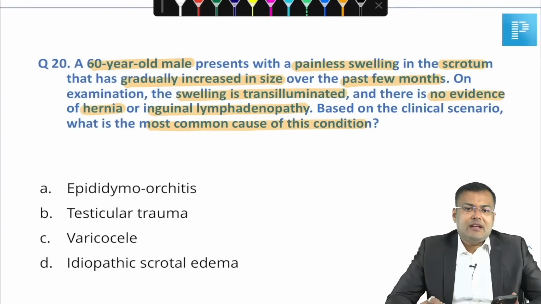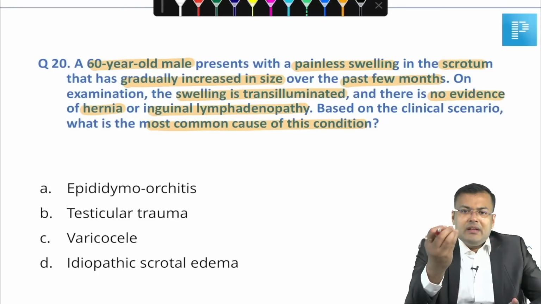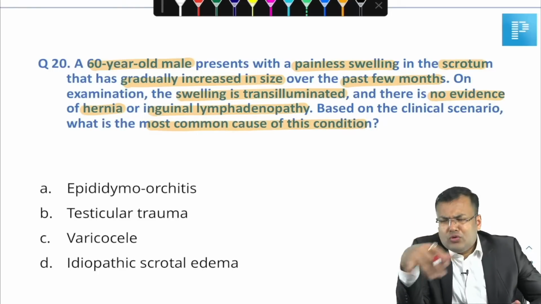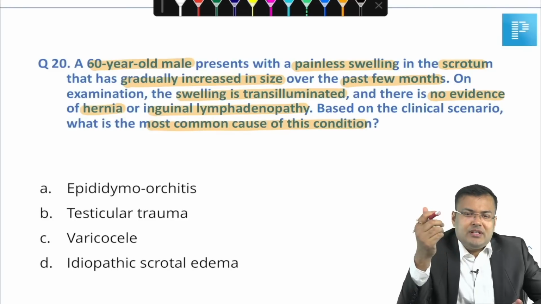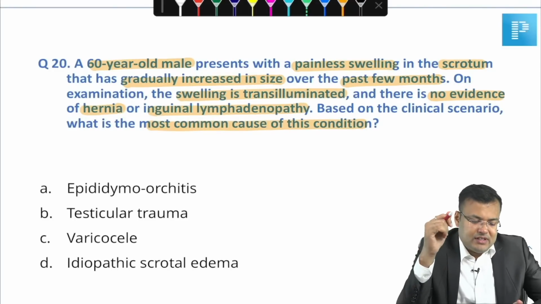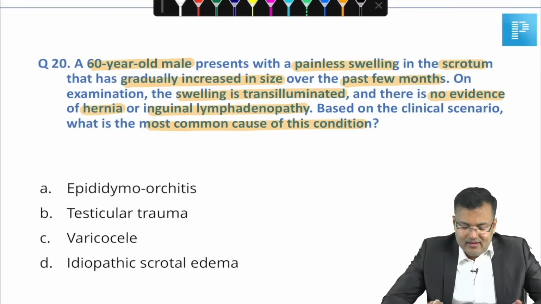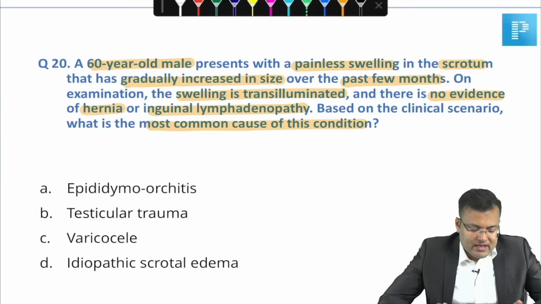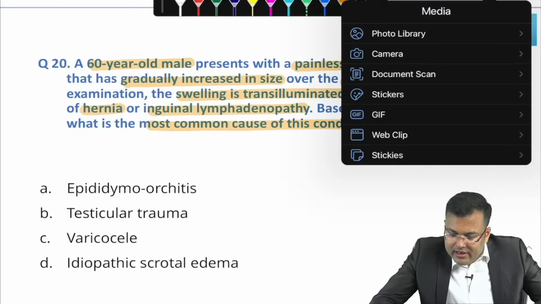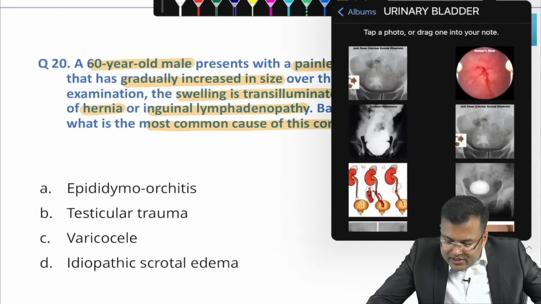First, you tell me what is the diagnosis. There is a slow increase in size over a long period of time, clear? And the trans-illumination test is positive. Simple question, what's the diagnosis? Trans-illumination is positive, painless swelling in the scrotum. It's not varicocele. In varicocele, trans-illumination is not positive.